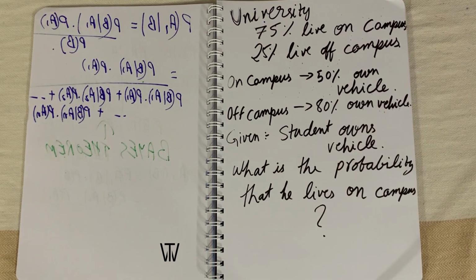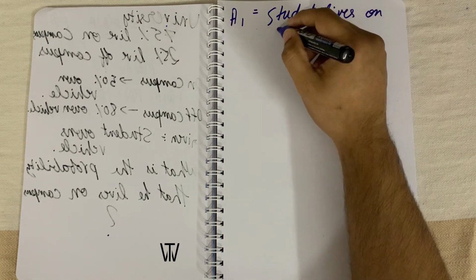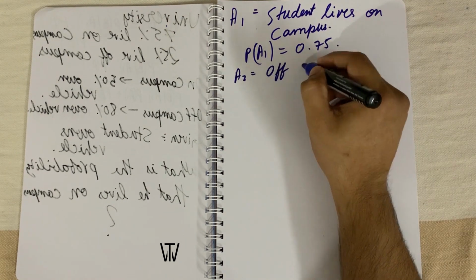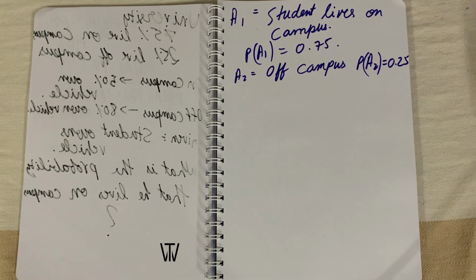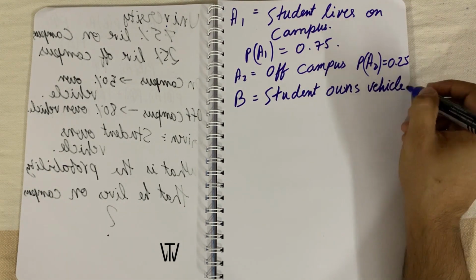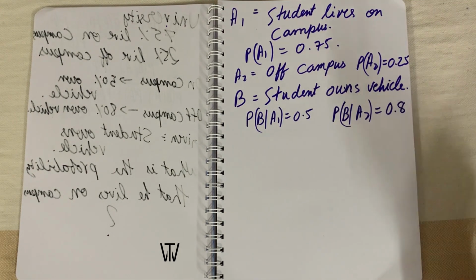So event A1 equals student lives on campus. So P of A1 equals 0.75. Event A2 equals student lives off campus. So P of A2 equals 0.25. Also, event B equals student owning a vehicle. So P of B given A1 equals 0.5 and P of B given A2 equals 0.8.